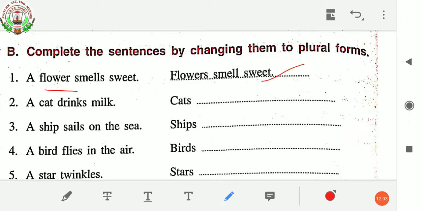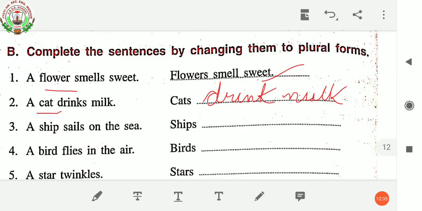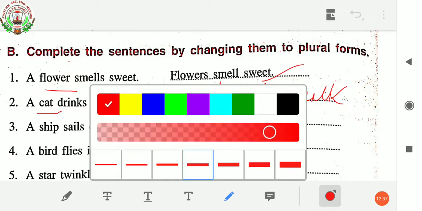Okay, now the next one, a cat drinks milk. So cat here, it's a noun. It is written over here in singular form. We have to change it into plural form. So it is already written there. Cat has been changed into plural form. So you have to write here only, cats drink milk. Okay, full stop.